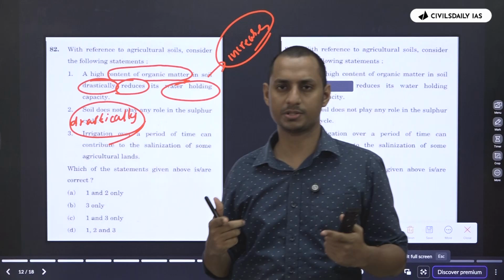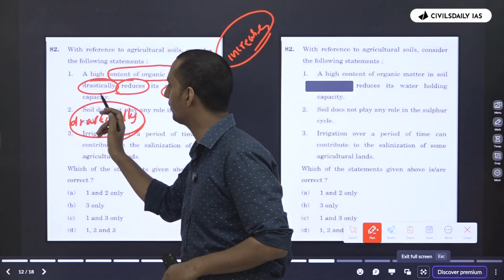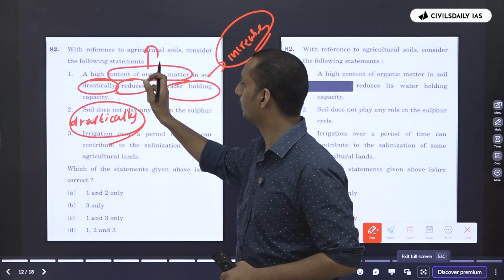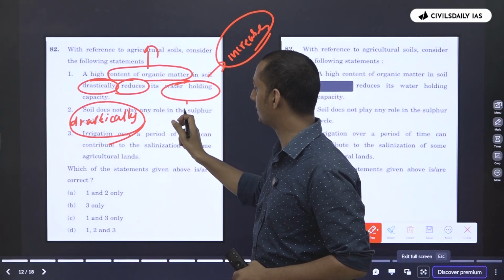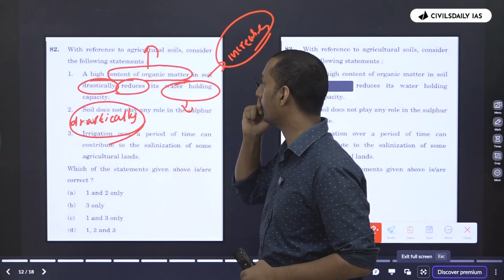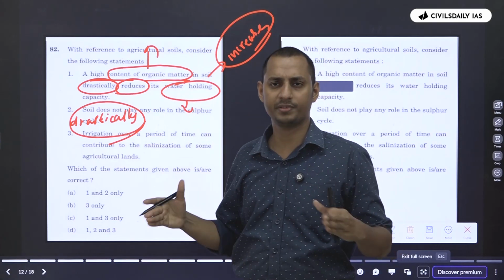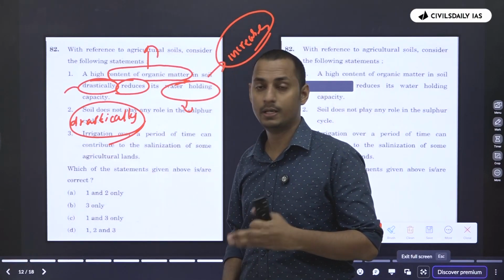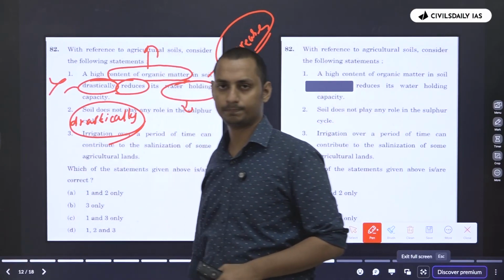If you have never heard of it, and UPSC has introduced the word "drastically" here, then you can make it incorrect.